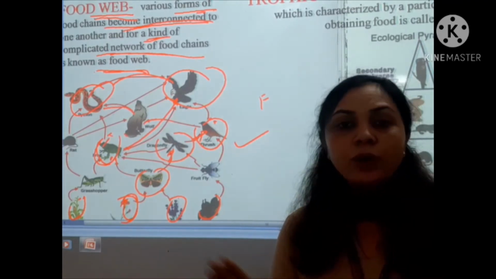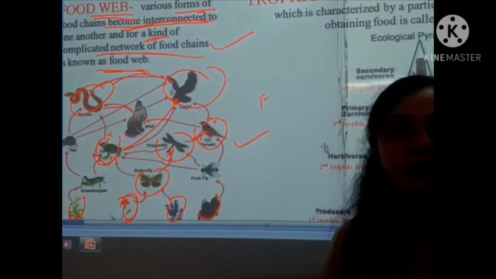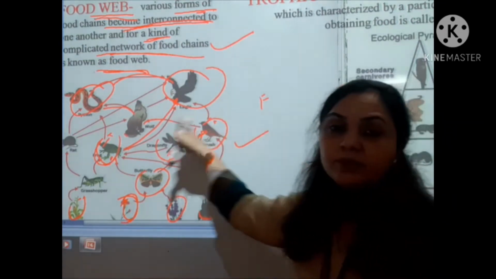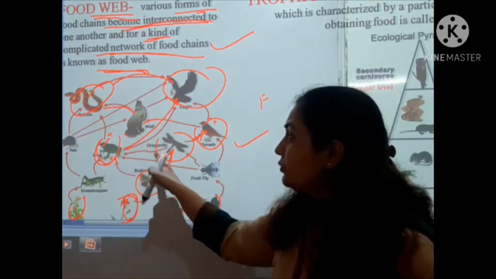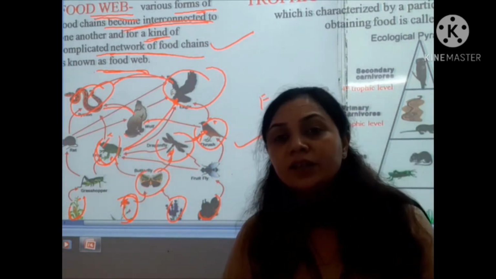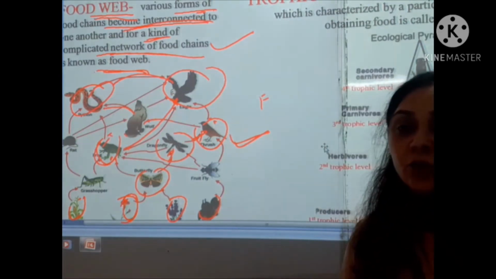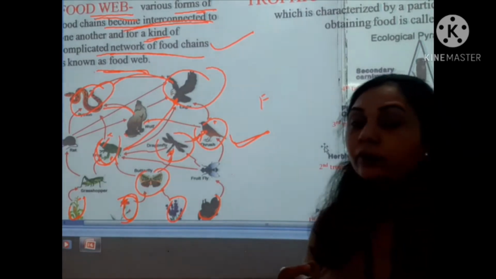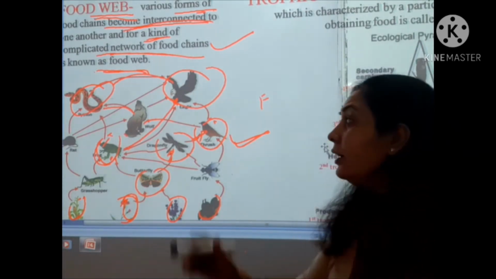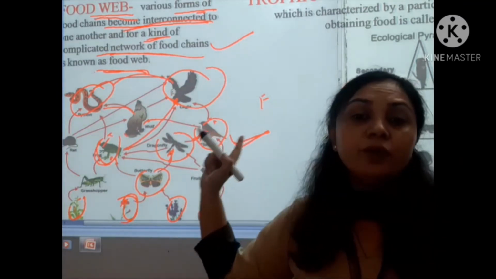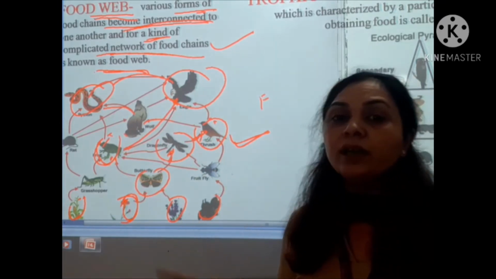So no starvation will occur if the food web is functioning. All organisms are interconnected with each other, and that's why they are dependent on each other. It's a great web in the ecosystem. So many food chains together make the food web, so the food web is a typical part and very essential for the ecosystem.